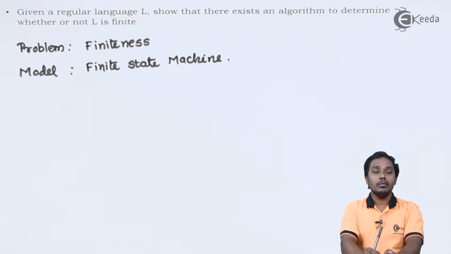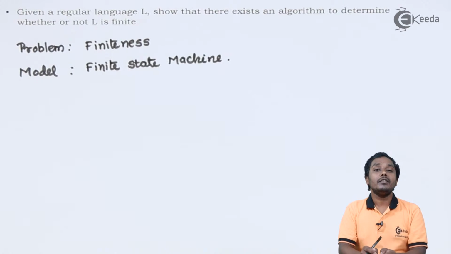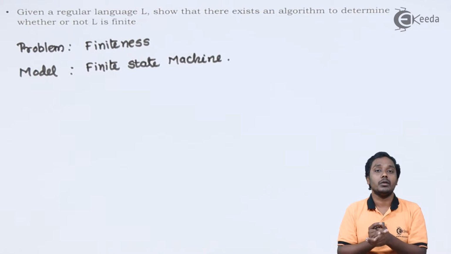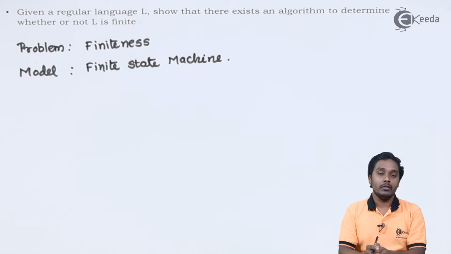If there are infinite number of strings in the language, then the finite automata should accept infinite number of strings. Now, how is that possible? Because we need infinite number of paths in the given graph which has finite number of states. This is only possible if it is containing loops.